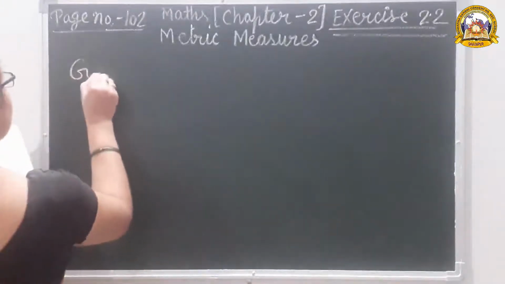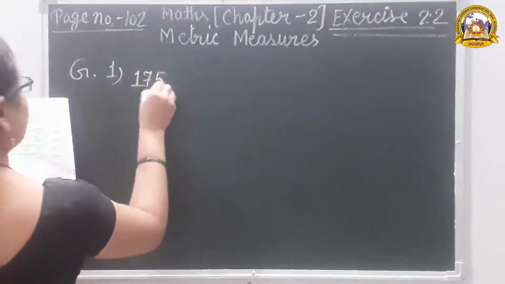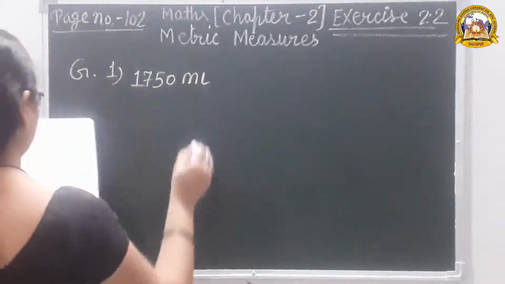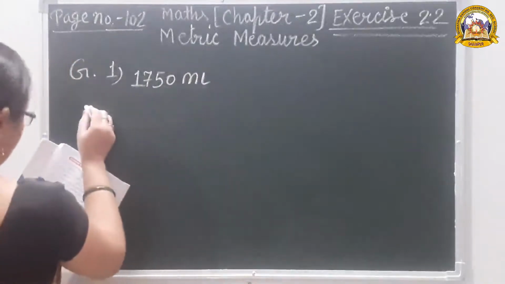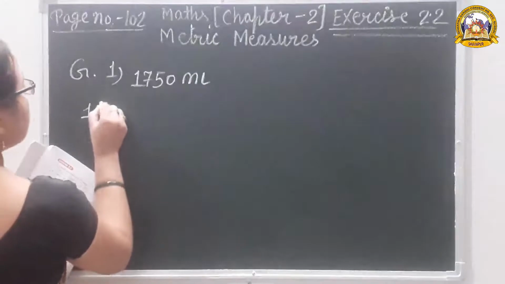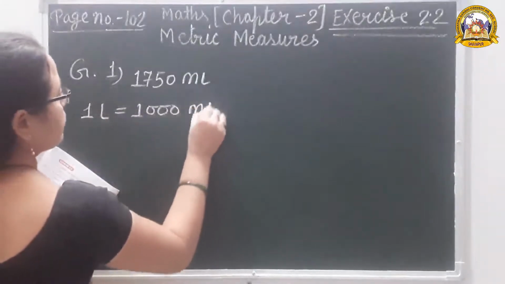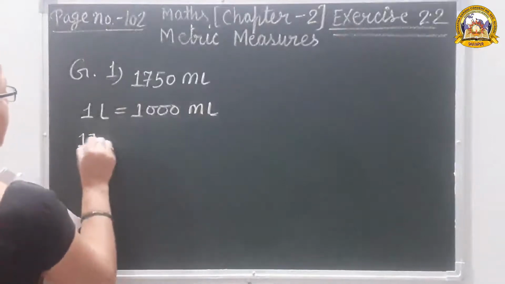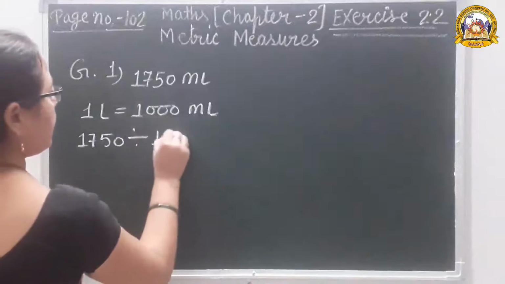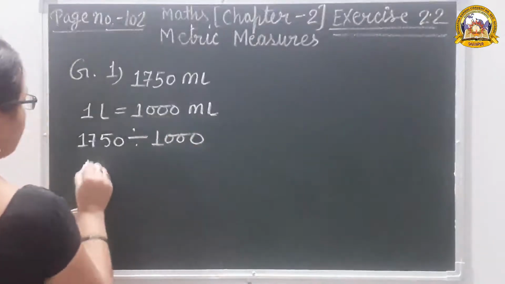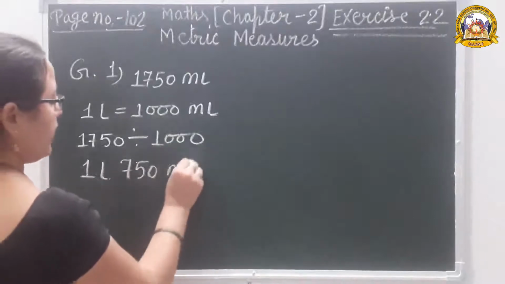Question number G. First one, 1750 milliliter. So 1 liter is equal to 1000 milliliter. So 1750 divided by 1000. So 1 liter 750 milliliter.